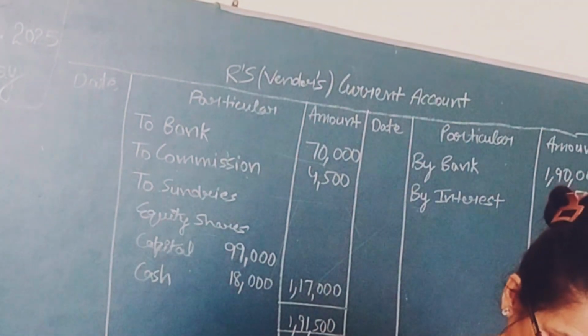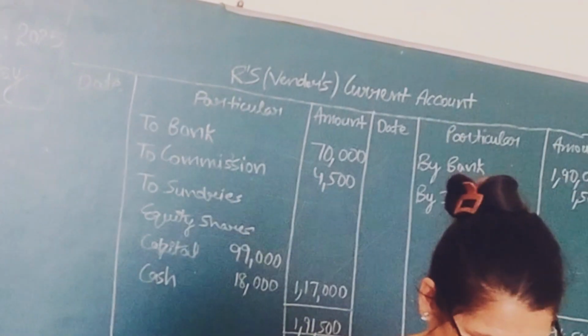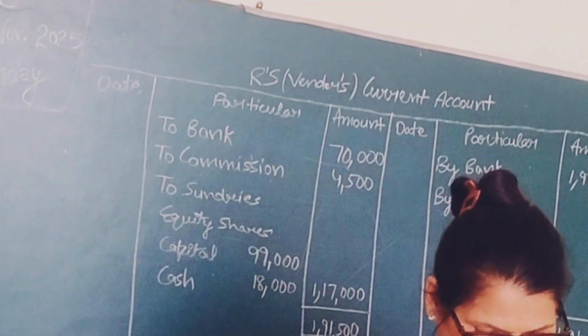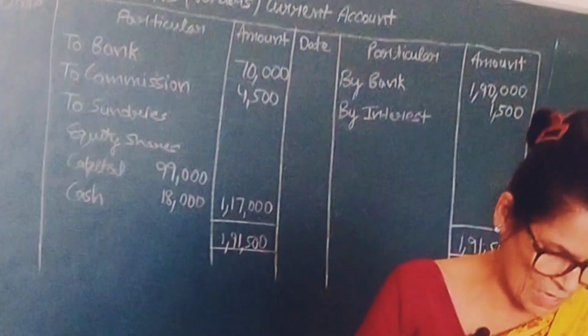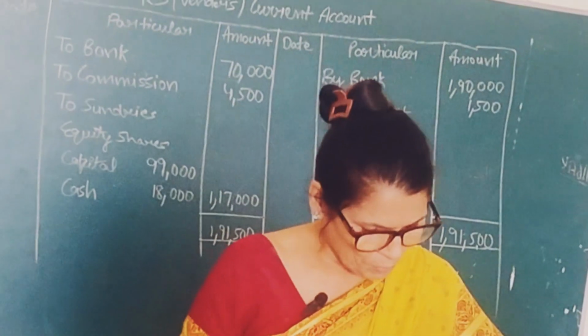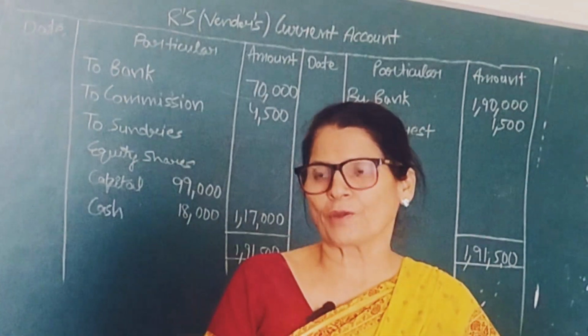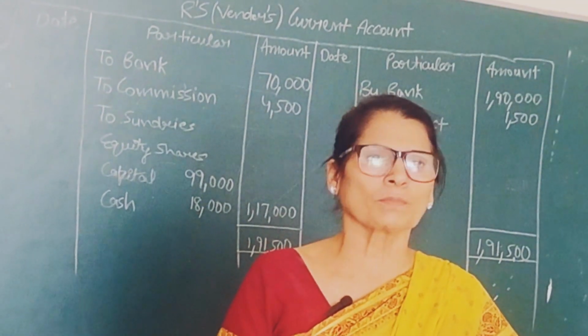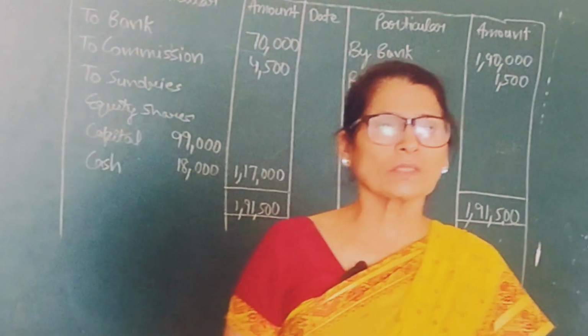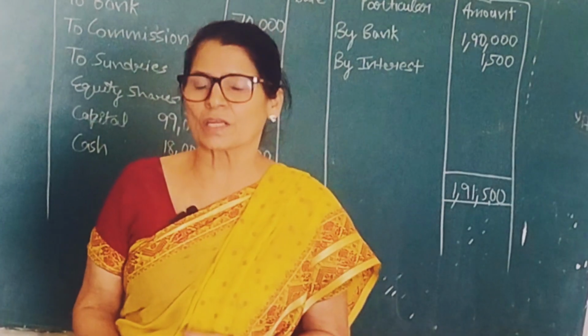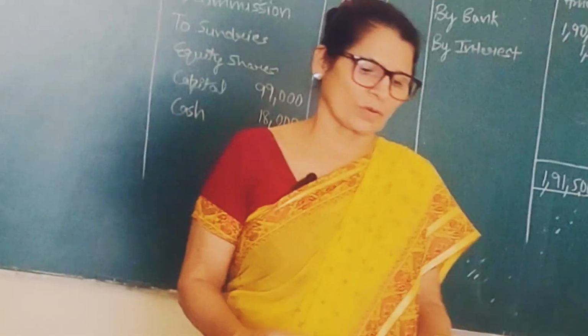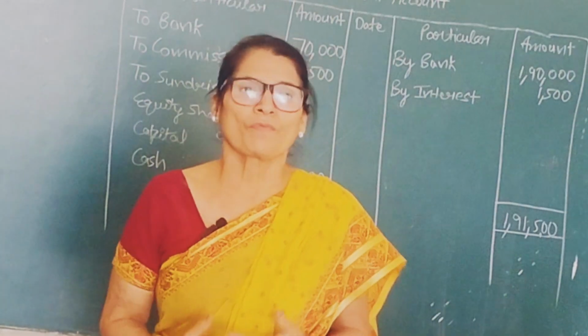We are going to do one illustration, that is on collection and payment on behalf of vendors, and the chapter name is acquisition of business and profit prior to incorporation. How the business is acquired and what are the terms regarding the debtors and the creditors, that we are going to see in this illustration.